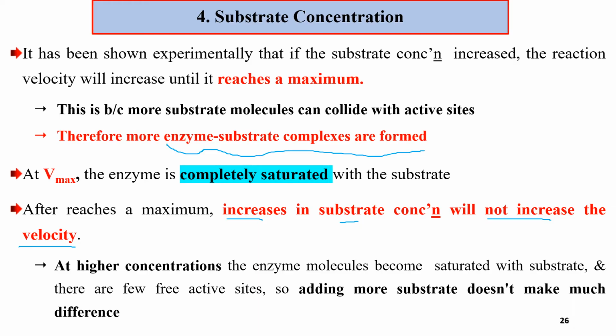At higher concentration, the enzyme molecules become saturated with substrate and there are few free active enzymes, which means adding more substrate makes no difference and does not speed up the reaction.